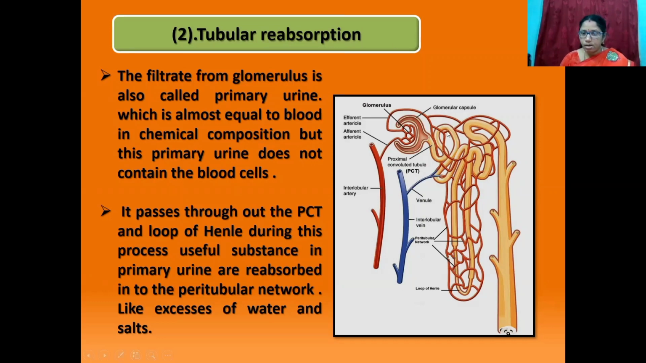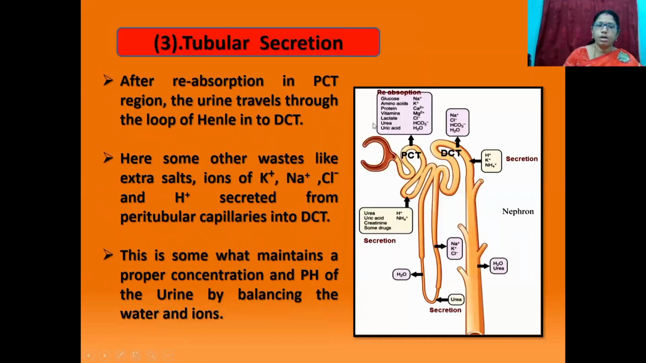Students, this is the peritubular network. This one is the peritubular network. And the third one is tubular secretion. After reabsorption in the proximal convoluted tubule region, the urine travels through the loop of Henle into the distal convoluted tubule.